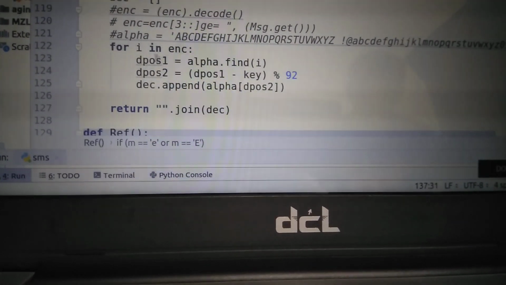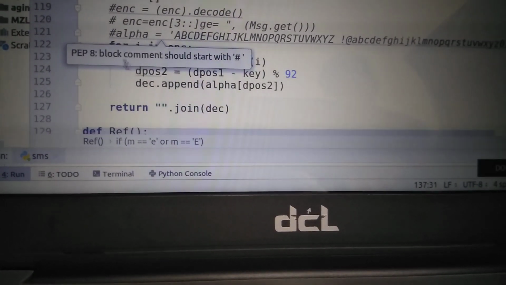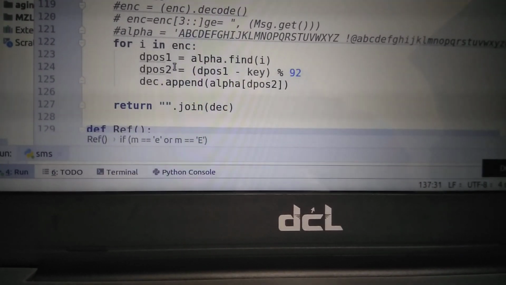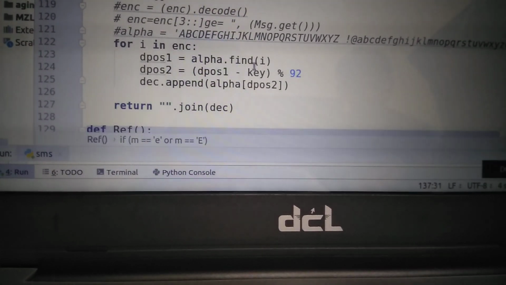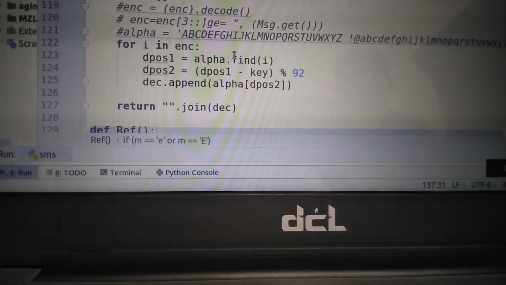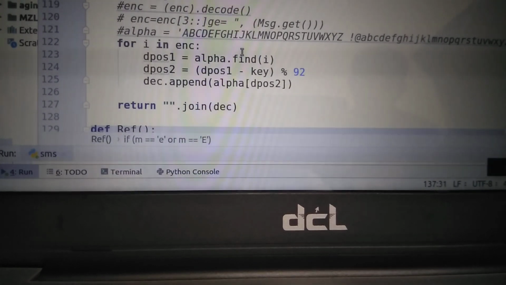In decryption, we already encrypted the message, so we assign it here as enc. We will understand this clearly by our output.